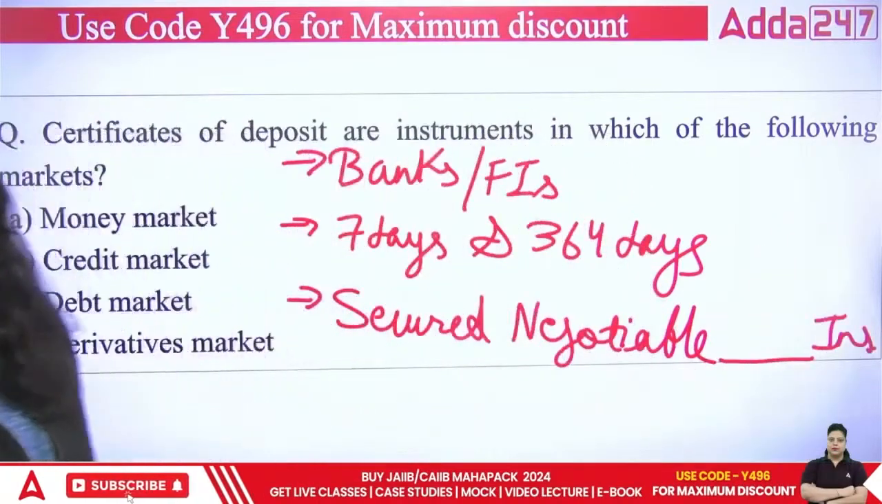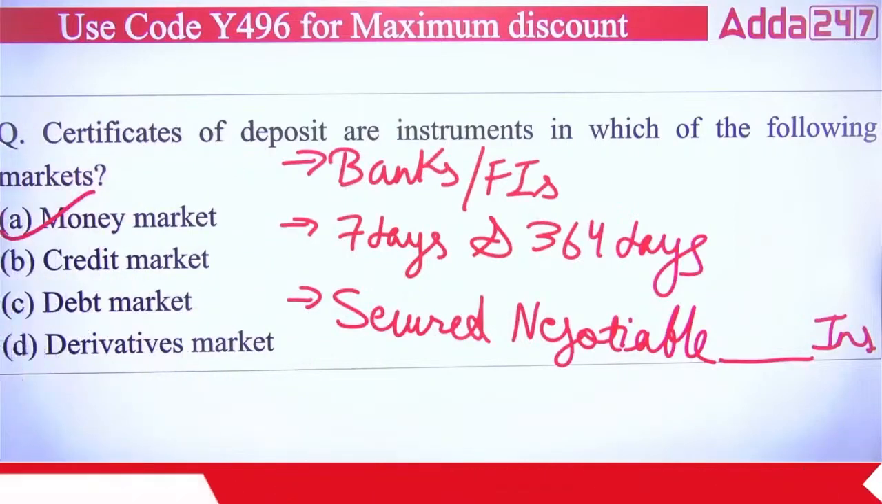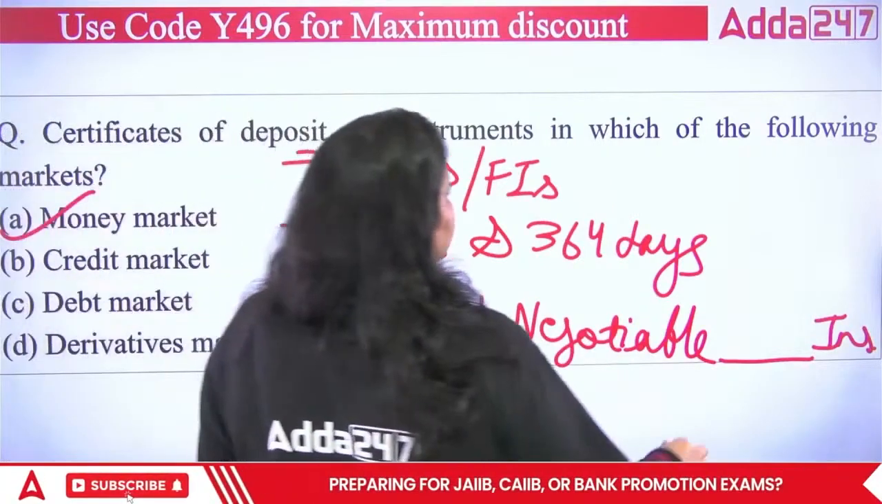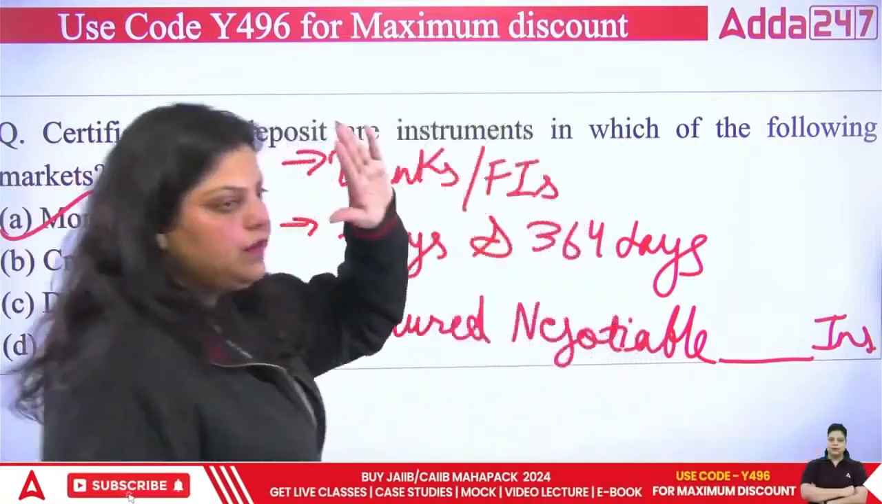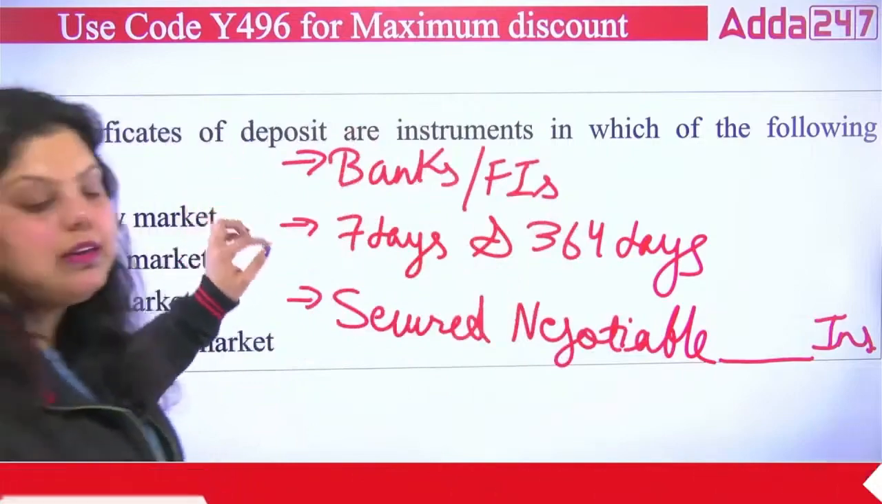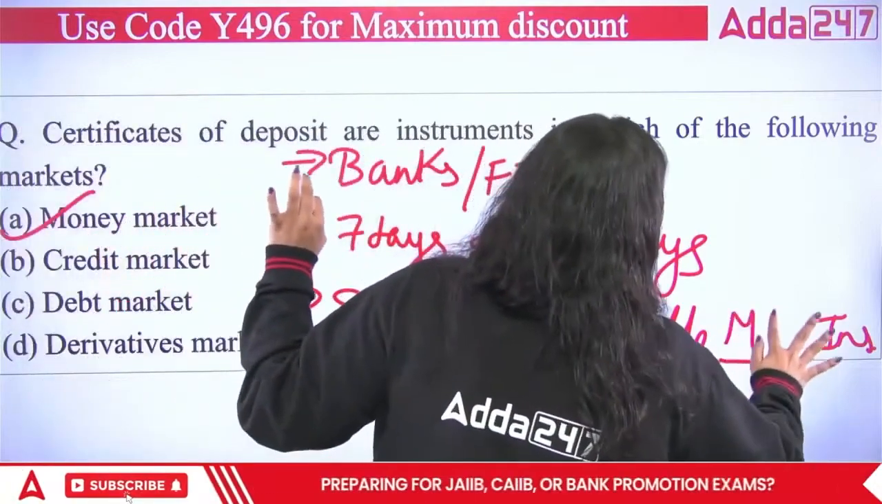What does the dash stand for? It is money market. So certificate of deposits are the instrument in which of the following markets? It is in the money market. So the certificate of deposits are your secured negotiable money market instrument.